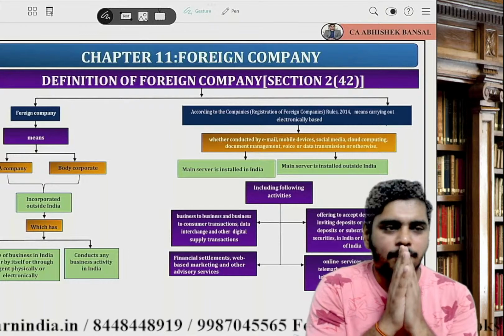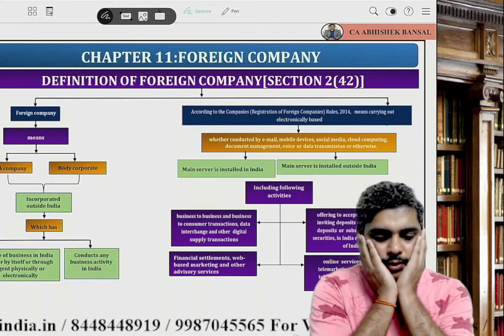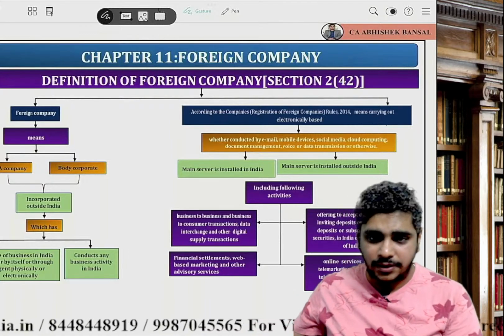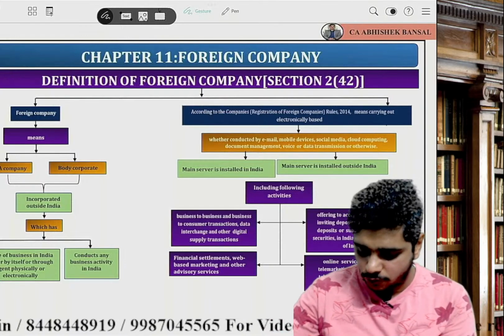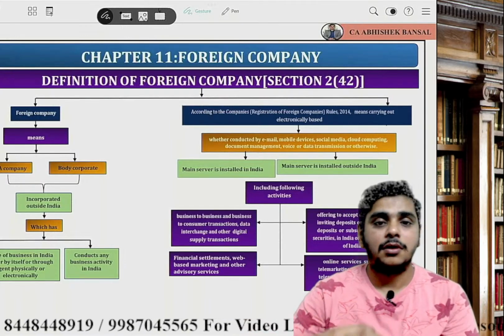But let's quickly recall. Can we say books of accounts? Books of accounts have to be kept by the company for how many years, guys?